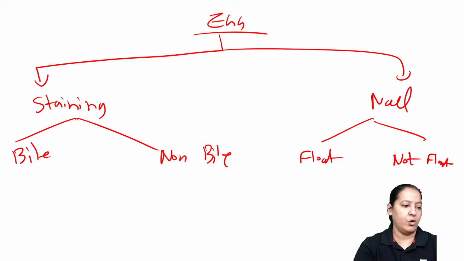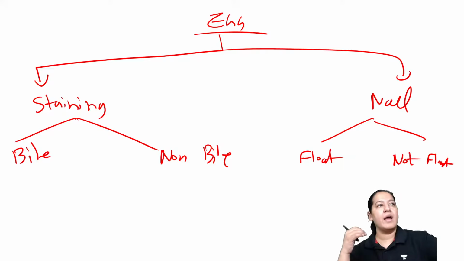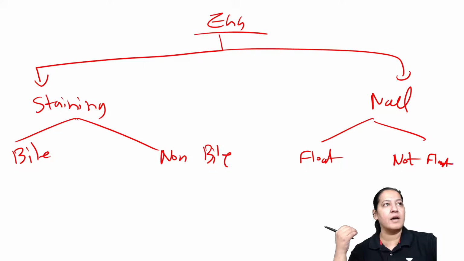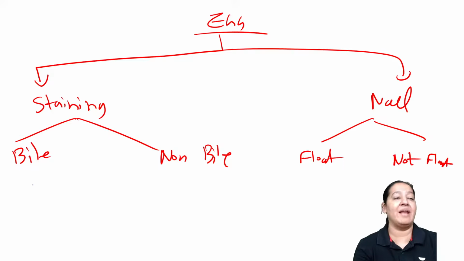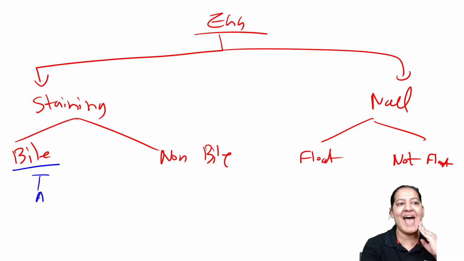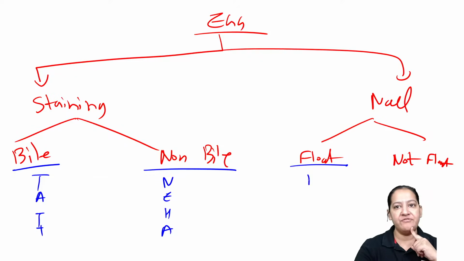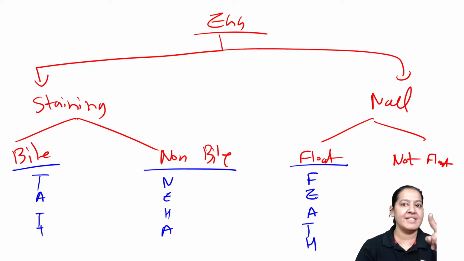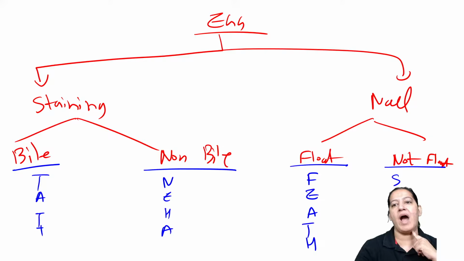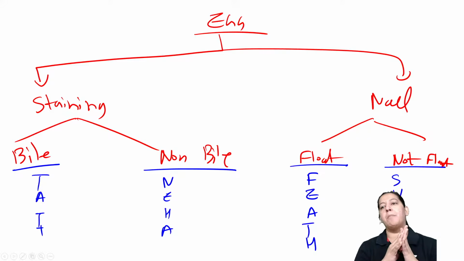Tell me the 4 mnemonics. Who will tell me the 4 mnemonics? Afsana, Education Channel, Dr. Rinku Raita, Harpreet, anyone else who's watching me live. Tell me the mnemonic for bile stained. It is TAT. What is the mnemonic for non-bile stained? It is NEHA. What is the mnemonic for float? Float मतलब तैरते. Fertilized eggs of Ascaris तैरते हैं, FEATH. Non-float, SUIT. Everyone give me a big thumbs up.